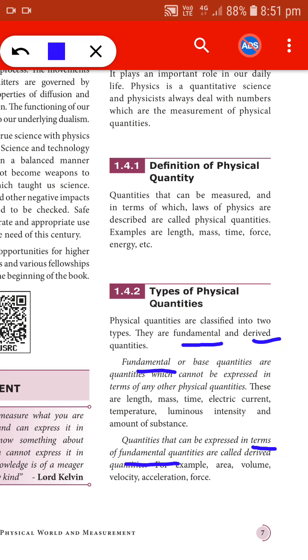Examples of derived quantities are volume, velocity, acceleration. How will you state this? For example, velocity is nothing but displacement by time taken. Displacement is again length, divided by time taken. So you are going to represent this velocity in terms of fundamental quantities. That is why it is called a derived quantity.